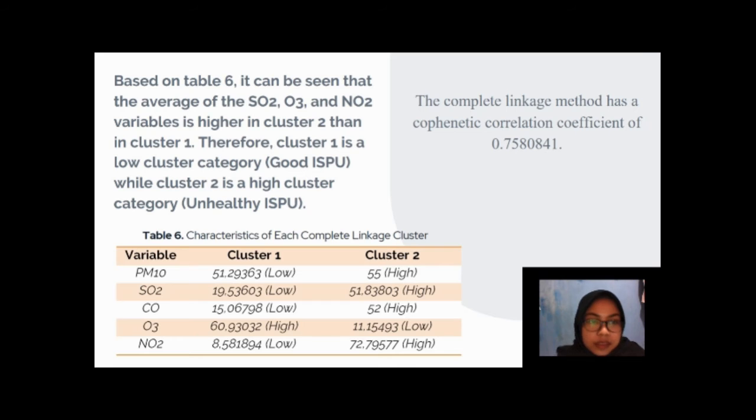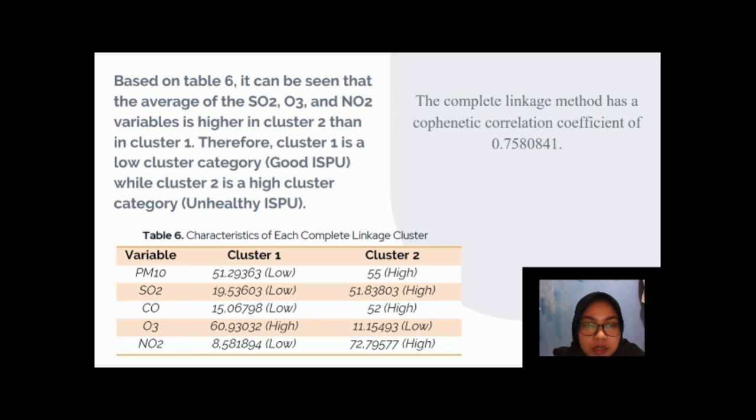Based on this table, it can be seen that the average of the PM10, SO2, CO, and NO2 is higher in cluster 2 than in cluster 1. And for O3, it has a lower average in cluster 2 than in cluster 1.